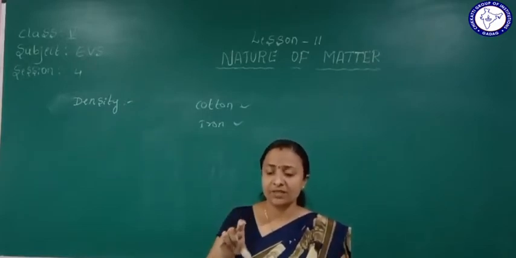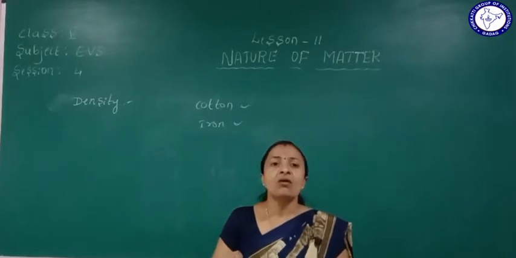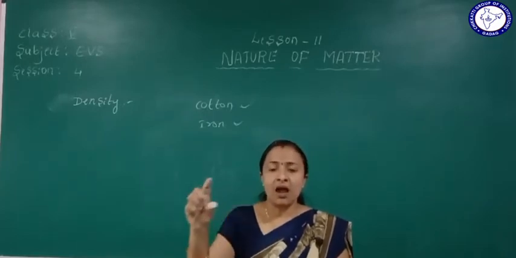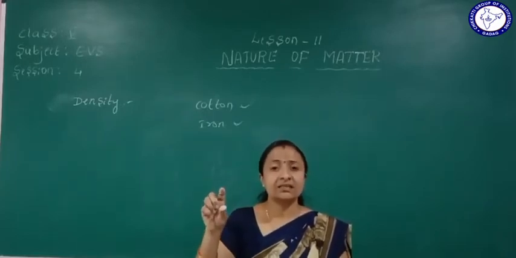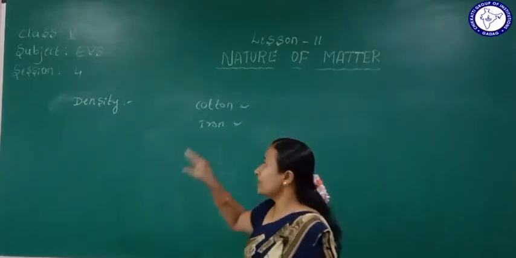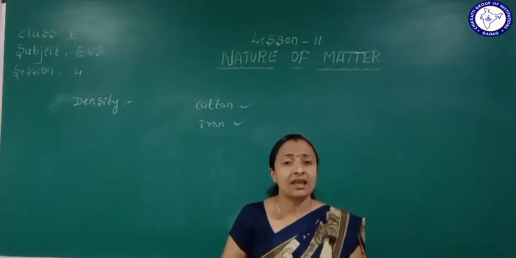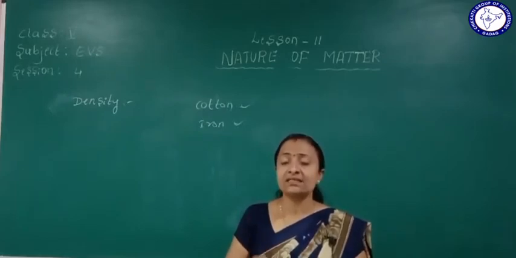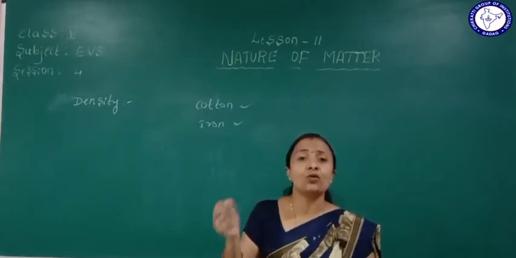We can understand here that the water is below in the glass and the oil is above. We can see that the oil is floating. Why? Because the oil density is very less compared to water.